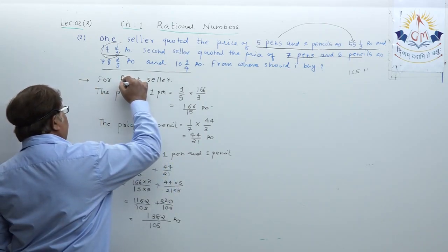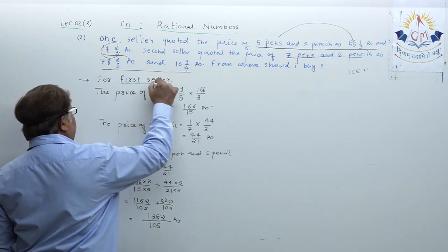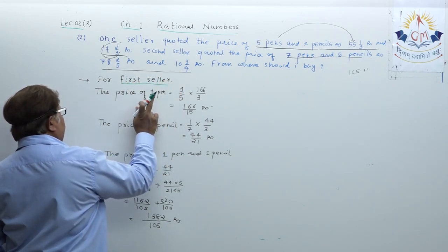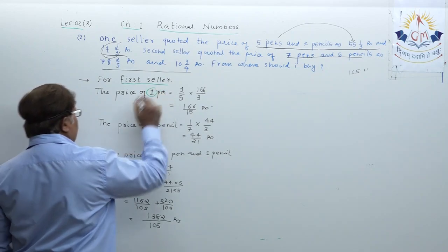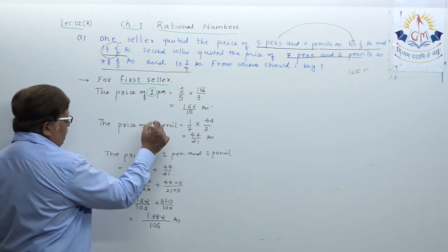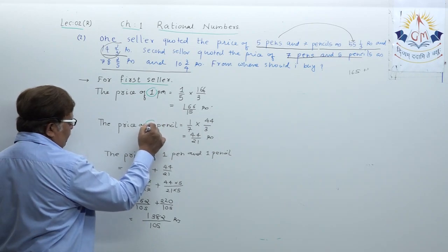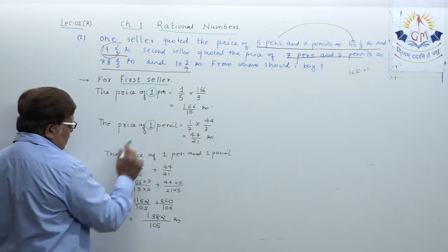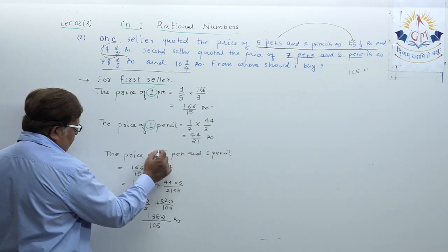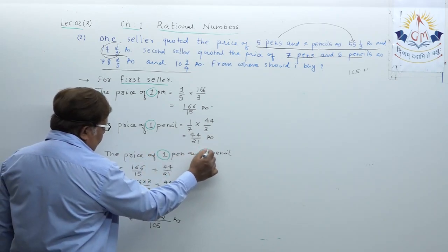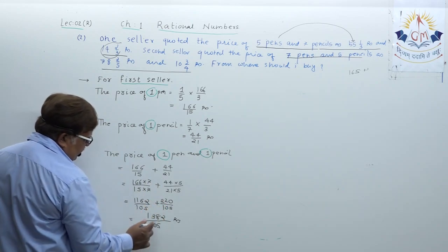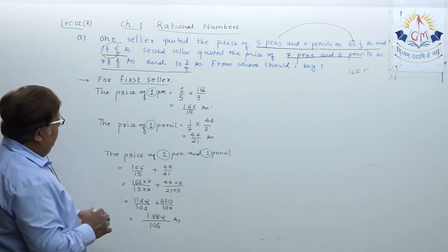For the first bookseller, we found the price of one pen, we found the price of one pencil, then we totaled the price of one pen and one pencil by taking the LCM, and we got this.